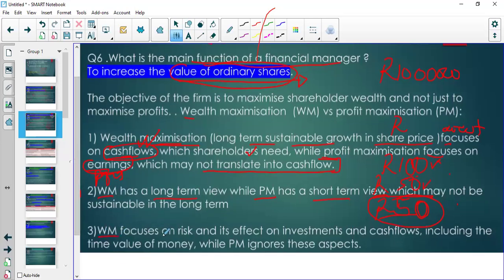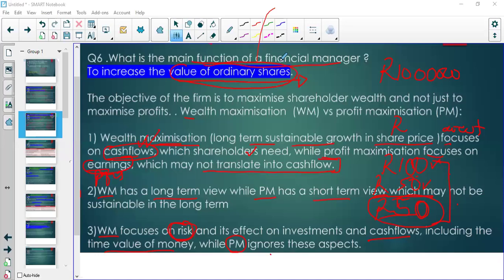Wealth maximization focuses on risk. In other words, am I going to receive the cash if I sell? Whereas profit maximization ignores the time value of money, ignores cash flows, ignores risk as well. So you need to know the difference between wealth maximization and profit maximization. It's very important that you are very comfortable with that.